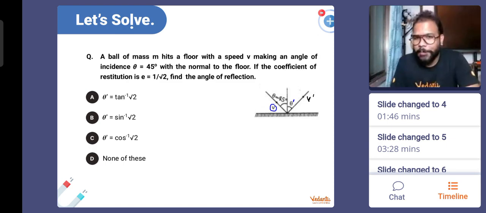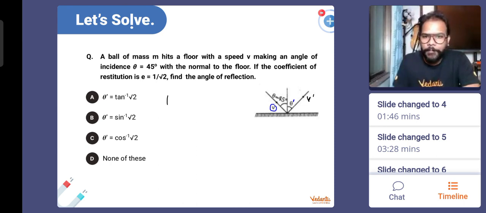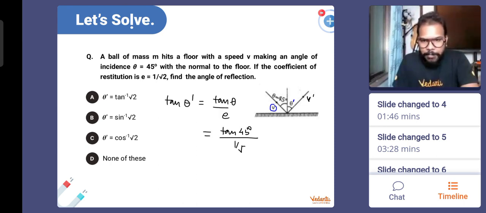So actually they're asking for the angle of reflection. That means they're asking for the angle theta dash. Though you can directly apply it here. Let's first check whether tan theta by e will work or not. Okay. Tan theta dash will be equal to tan theta by e. So tan 45 degree divided by e, which is 1 by root 2.